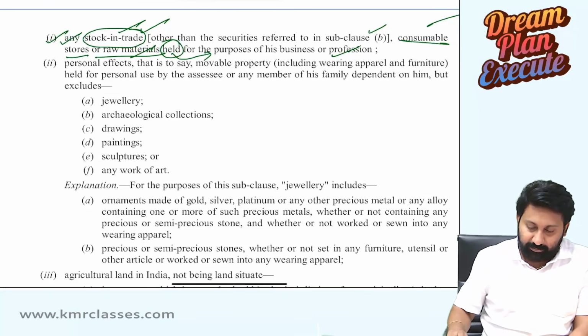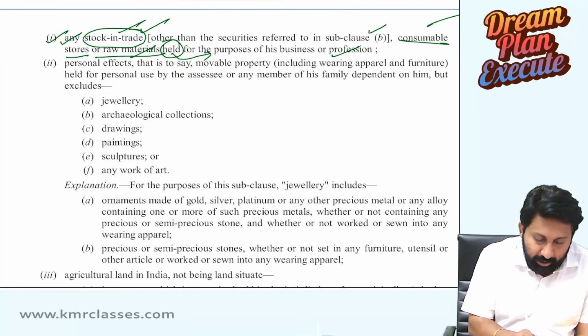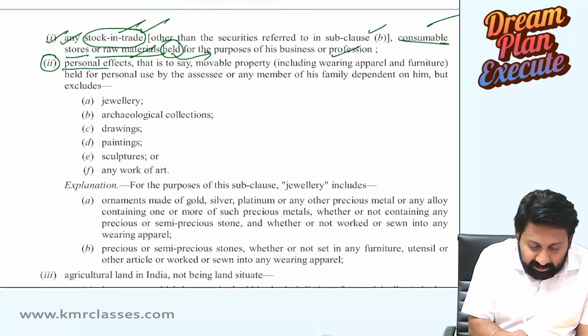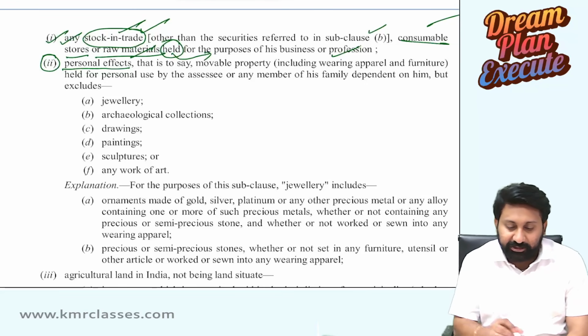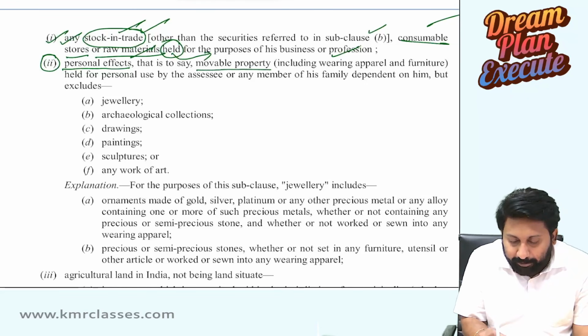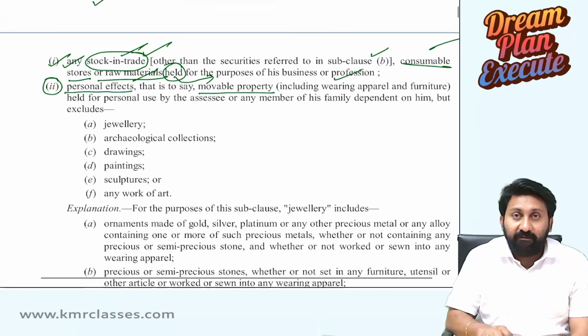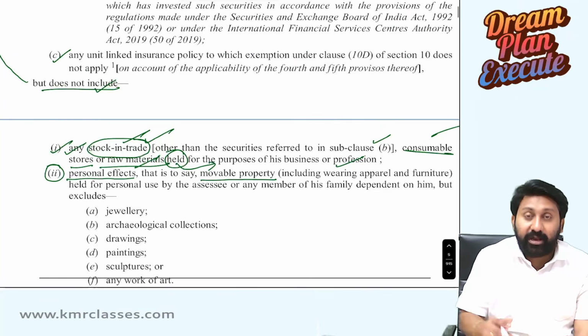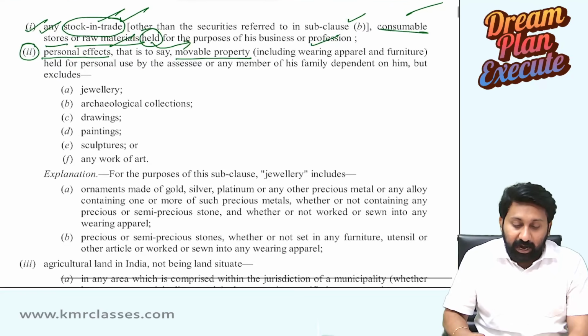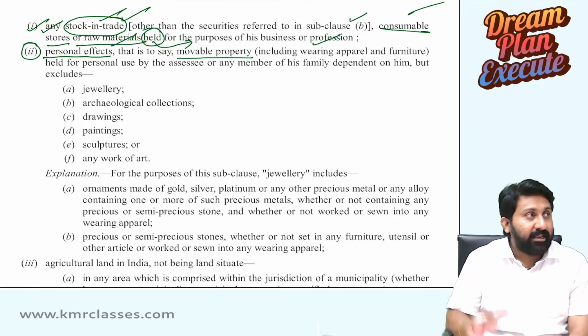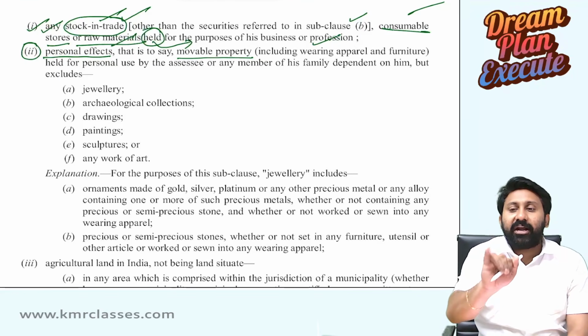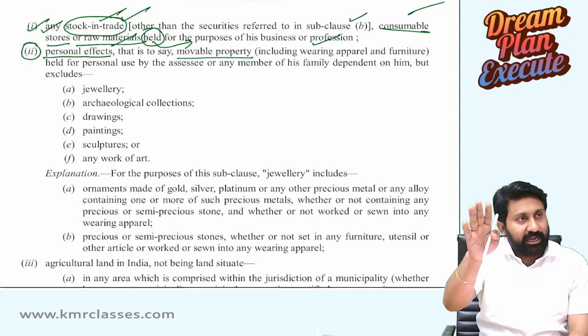Next. Second, personal effects. That is to say, movable property. So one thing, personal effects are movable properties. We are reading included or not included. Not included we are reading. We are reading exclusions. What is the first exclusion? Stock in trade, consumable stores, raw materials. Excluded.